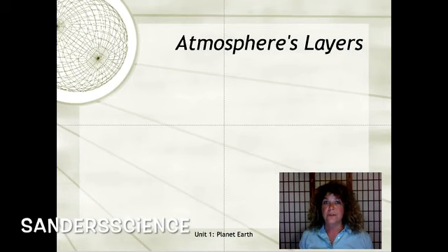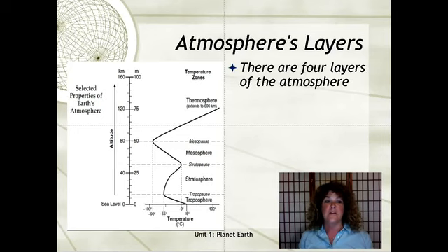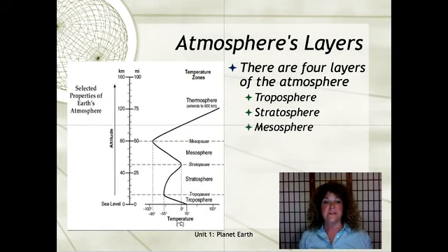So we turn to the Earth Science Reference Table and we look at page 14. We see that the temperature varies wildly throughout the layers, giving us different qualities of air, thus different layers of atmosphere. There are four layers of the atmosphere. There is the troposphere, the stratosphere, the mesosphere, and the thermosphere.